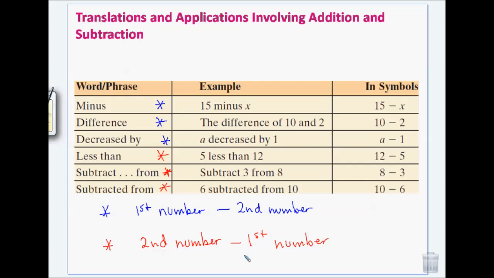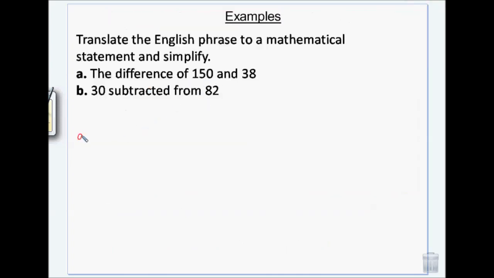And that's where it gets confusing. Because with adding, it doesn't matter. You just do it in the order it said, or it came in. With subtracting on some of them, you have to flip it. So just make sure to make a difference of 150 and 38. That's going to be 150 minus 38. Okay, because those go in order. And you have to borrow, so I get 112. 30 subtracted from, so that's subtracted from, that's one of the ones where you have to flip it, so it's actually 82 minus 30.